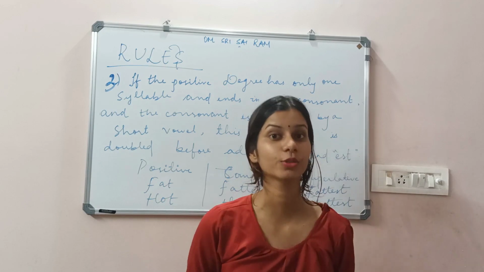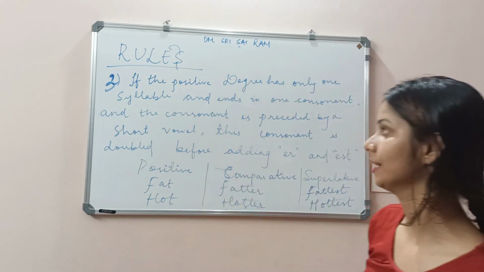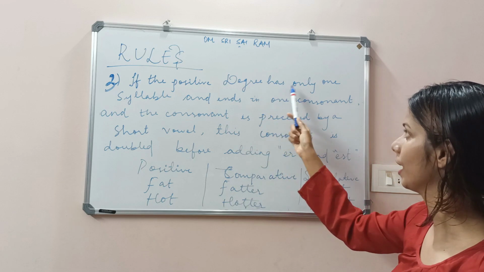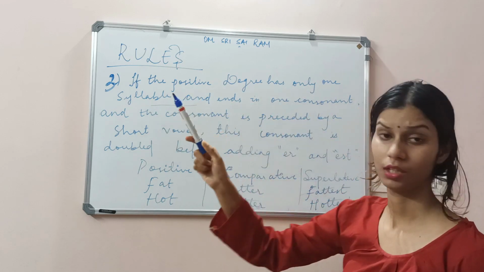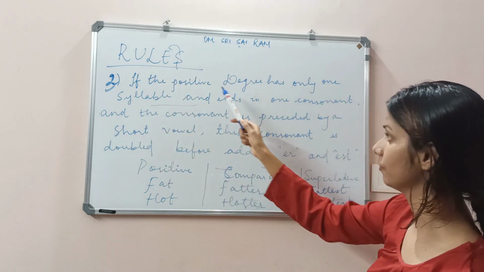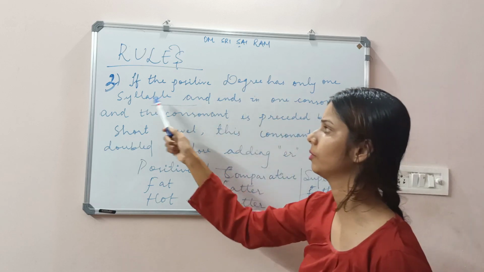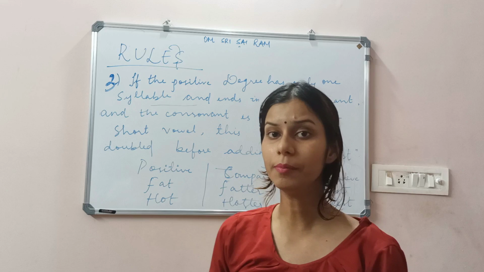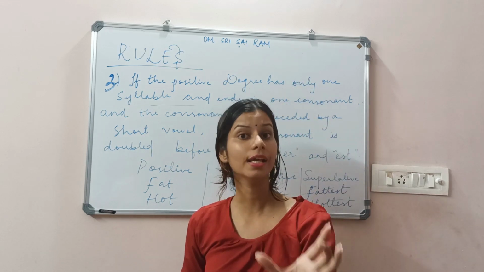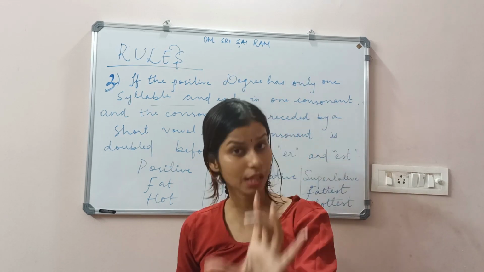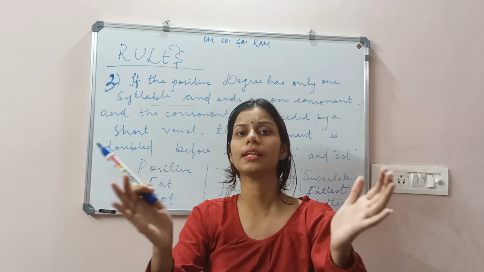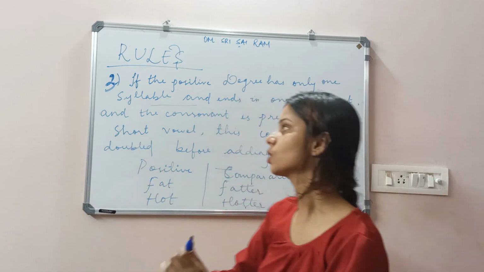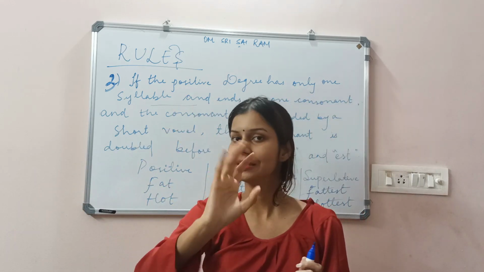Now we are coming to the third rule, and the rule is that if the positive degree has only one syllable, please note it. Now you will be asking, ma'am, what do you understand by a syllable? A syllable means that the particular word has a vowel sound, but it is taken as a unit. Those kinds of words are known as one syllable.